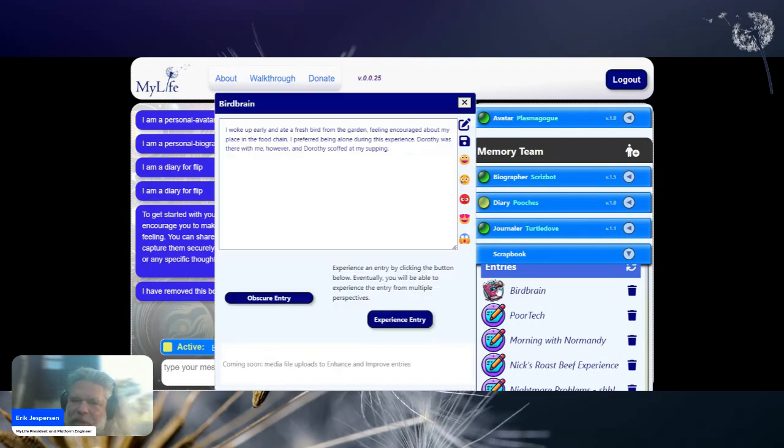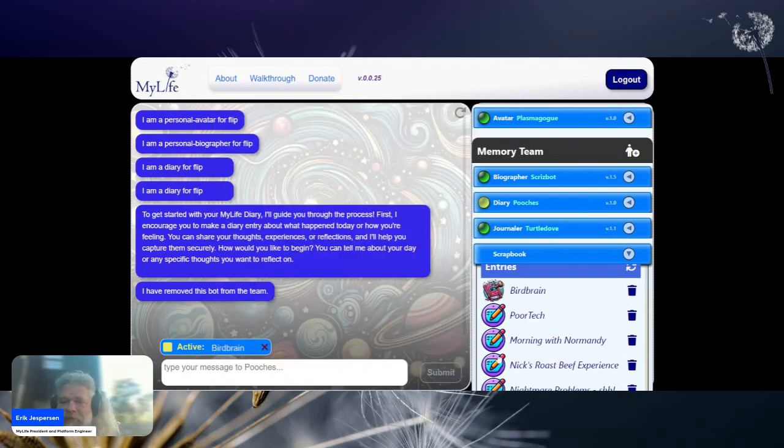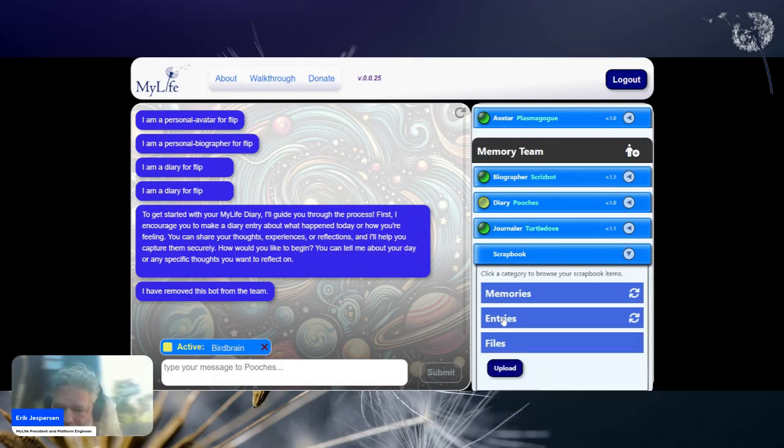So then your entries get added, and you can perform a lot of the functions, most of the functions, including obscure entry, which I believe I demonstrated the other week. Yes. So obscure entry, in fact, will take out proper names, and that's something that's available to any of these entries now. So you have a functional, basic My Life diary bot. It's true, and it's going to be available at least for demo in 25 or 26.